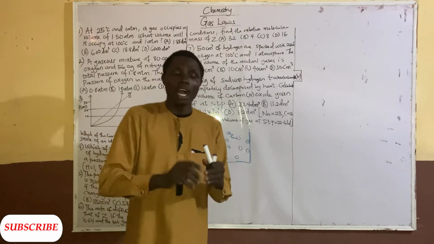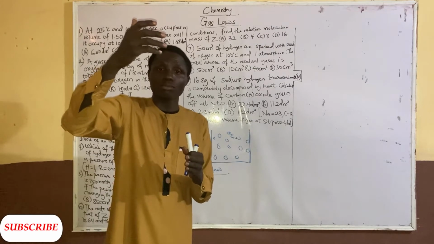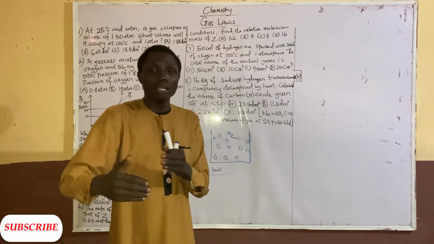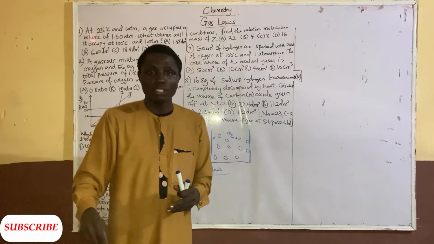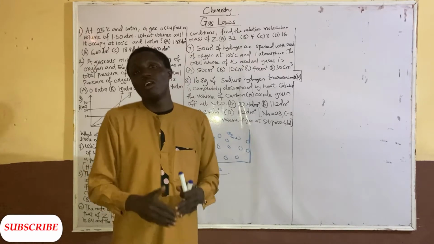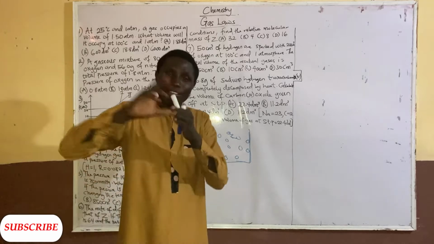It says that if you increase the volume of a gas, there will be a decrease in the pressure of that gas, or vice versa. If you decrease the volume of a given gas, the pressure will increase. That's what we mean by inversely proportional.